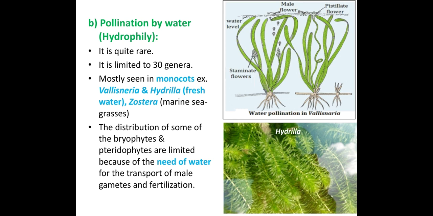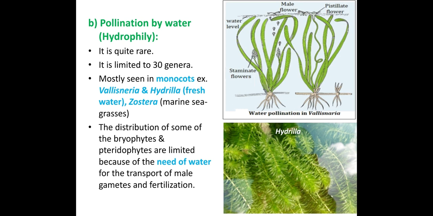Then the distribution of some of the bryophytes and the pteridophytes is limited because of the need for water for the transport of the male gametes for fertilization. So some of the bryophytes and pteridophytes are very limited in distribution. They are usually seen near water areas and water surfaces.